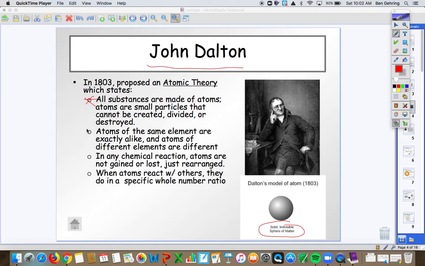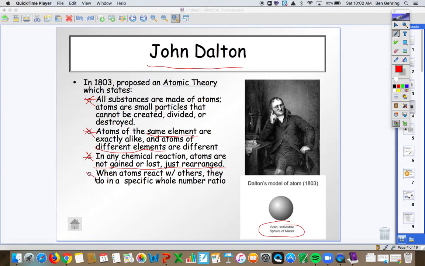He also concluded that atoms of the same element are exactly the same. Atoms of different elements are not the same as the other ones. So iron is the same as iron, oxygen is the same as oxygen. Those two atoms are not alike. His third postulate, in any chemical reaction, atoms are not gained or lost, just rearranged. So chemical reactions happen when atoms are recombined, but I can't make or destroy them.